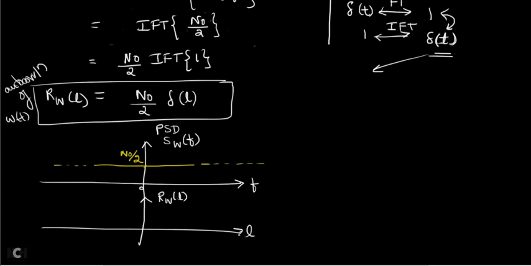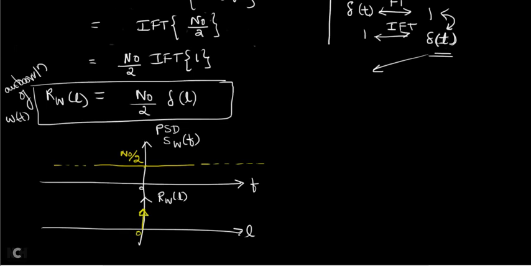Now for this autocorrelation, how are you going to get it? It is equal to N0 by 2 into delta of L. You know how to sketch a delta of L signal, right? Delta of L signal is only at L is equal to 0, you have an arrow mark. So at L is equal to 0, I have to draw a delta signal like this.